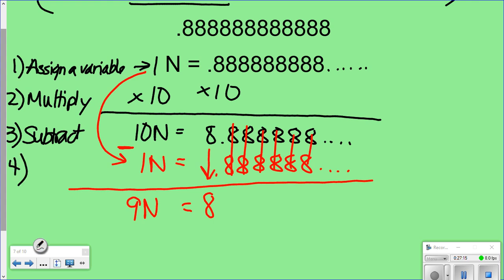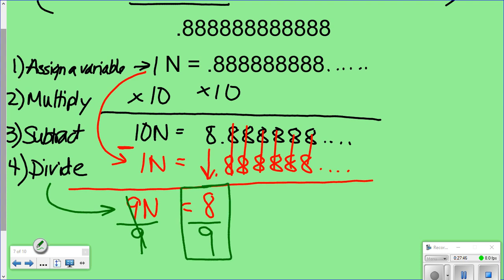Fourth step and last step is to divide. Okay, so that's this step right here. My goal is to get the n back by itself, and to do that I have to divide by 9 and divide by 9 to get n all by itself. Remember, I do something to one side, I have to do it to the other side. And what I have left is the fraction. Then I'm done.